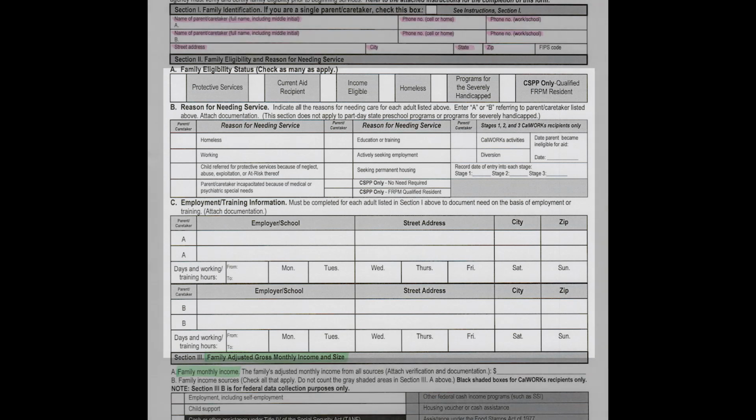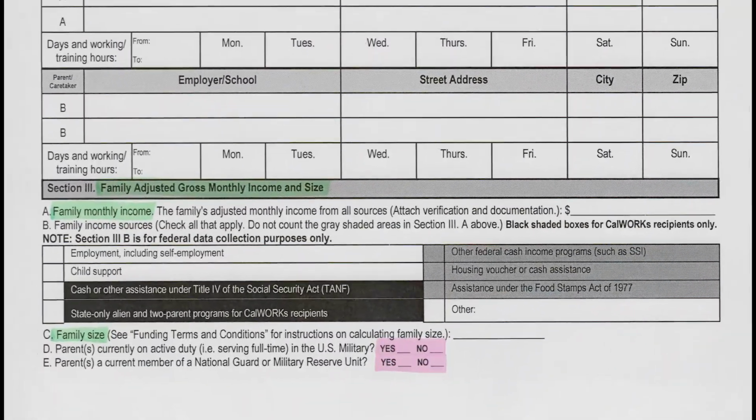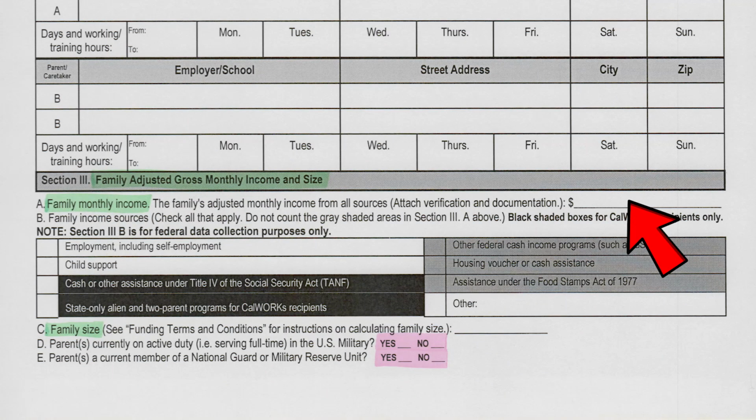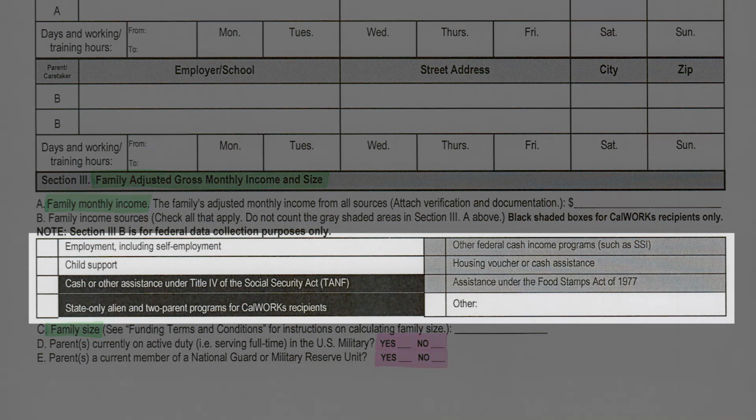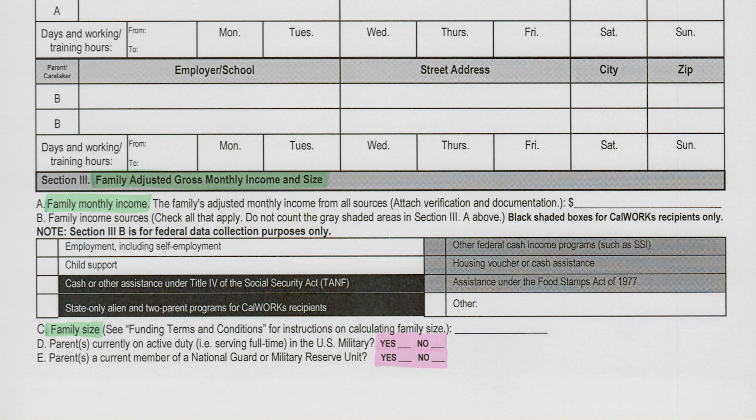After reviewing this information, you're going to go down to this section. This is where the family's income will be documented, which we will go over a calculation of on another page. This information will include your sources of income here. Please verify that this is correct based on the documentation that you've already provided prior to your certification. This is where your family size will be documented, and this includes all the parents in the home that are being included with your certification, as well as any children in the home. If this family size is not correct, then there is information that has not been provided to our center.